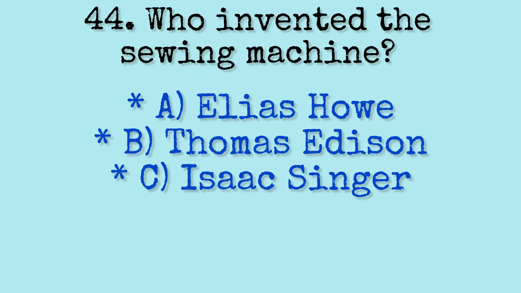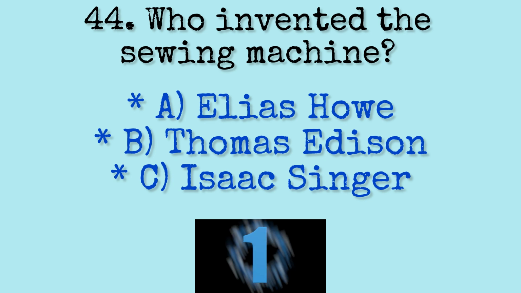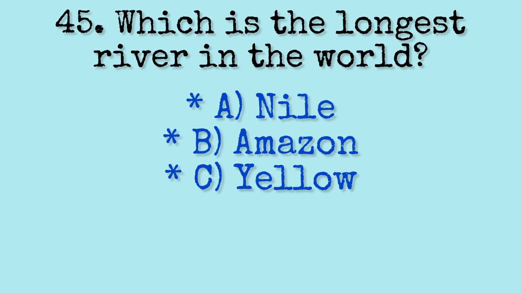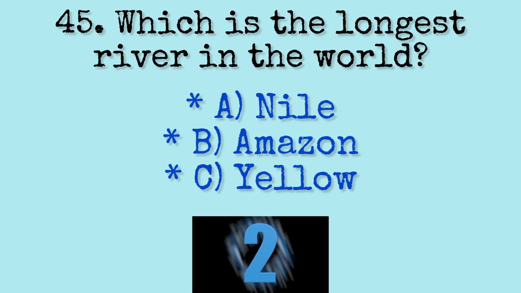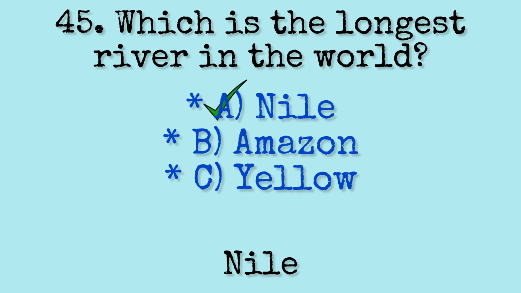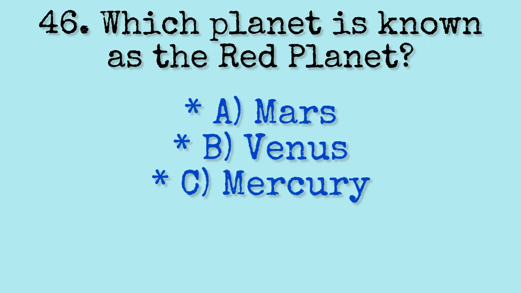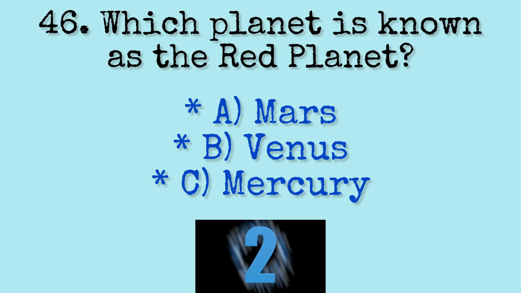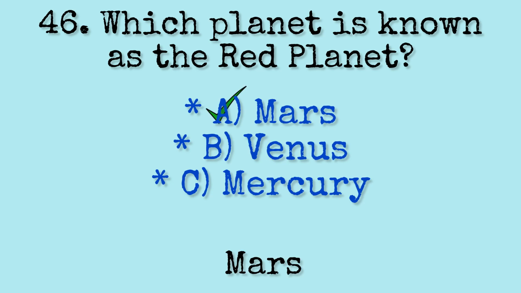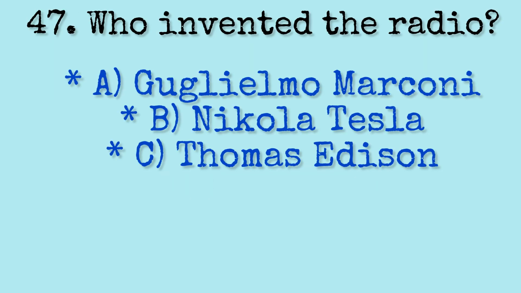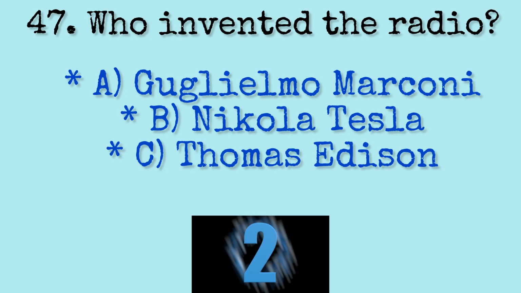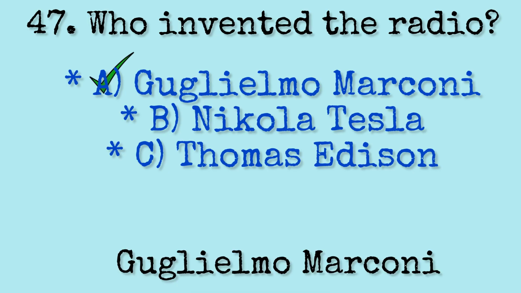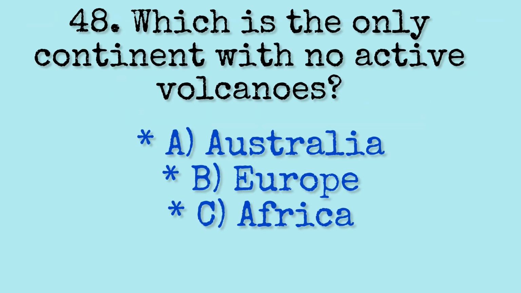Cheetah. Question 44. Who invented the sewing machine? Elias Howe. Question 45. Which is the longest river in the world? Nile. Question 46. Which planet is known as the Red Planet? Mars. Question 47. Who invented the radio? Guglielmo Marconi. Question 48. Which is the only continent with no active volcanoes?